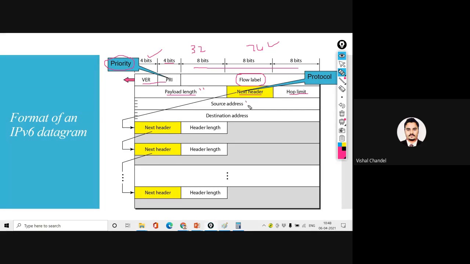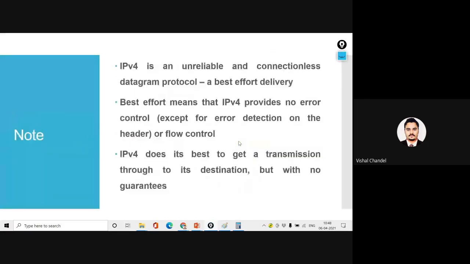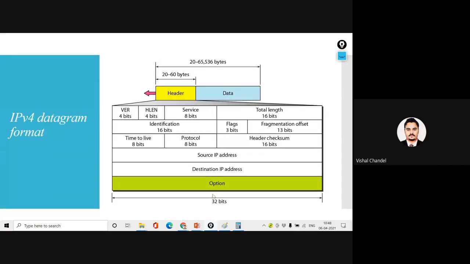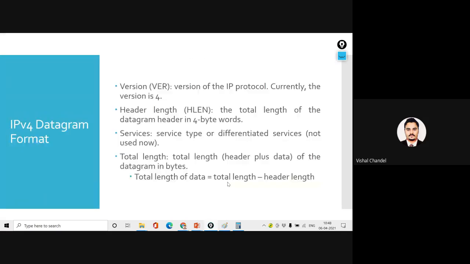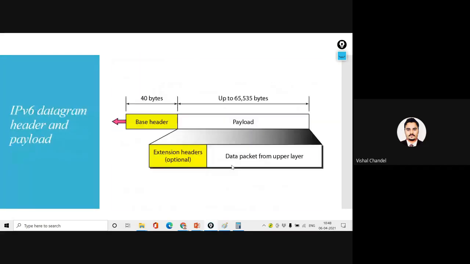Now the next 128 bits are for the source address, the next 128 bits for the destination address, and all the option fields or extensions of the header are defined in an option field. In IPv4 there was one optional field. This optional field was used for the future, but in IPv6 we use the optional field differently, and how we use it in IPv6 I will explain in continuation.